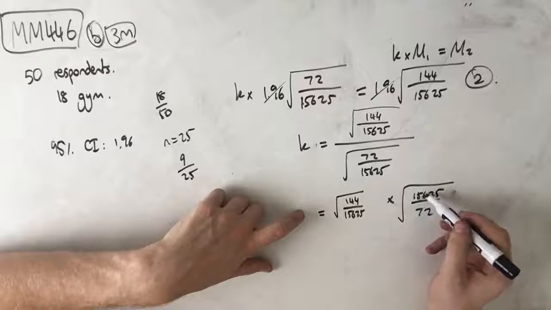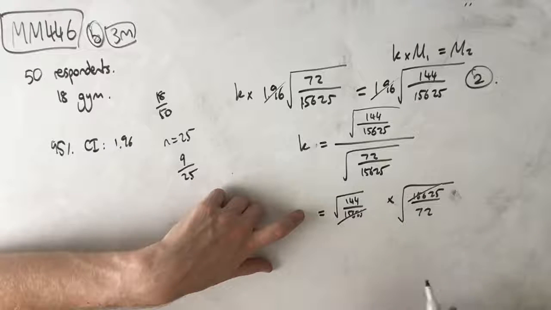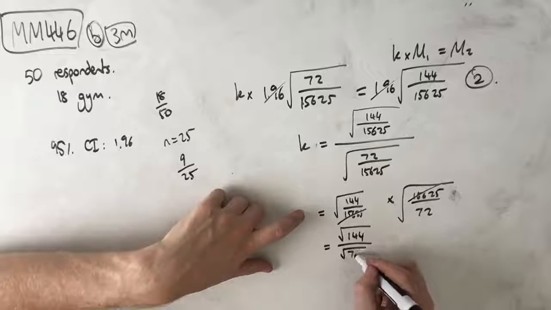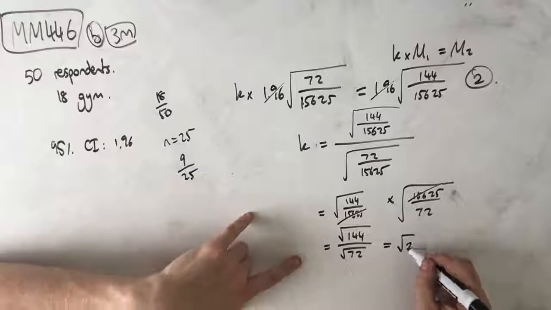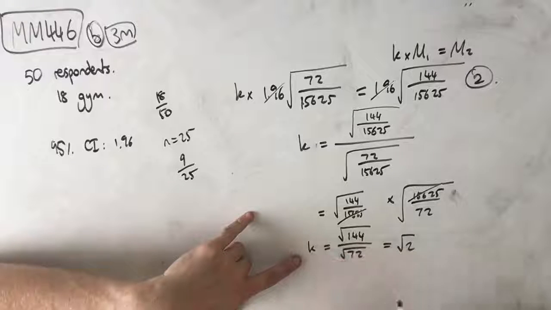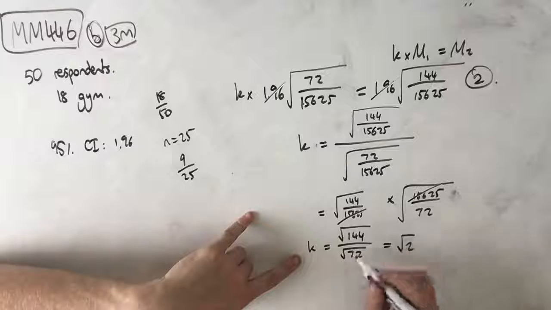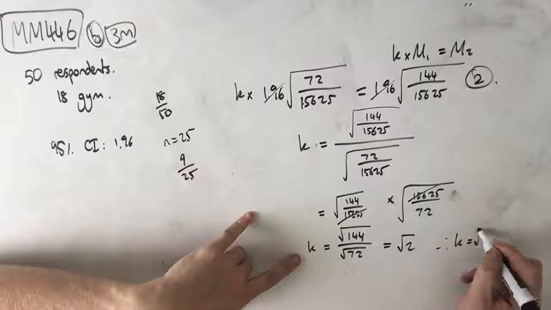Now, this 15,625 and this 15,625 cancel. What we end up with is square root of 144 over the square root of 72, which is equal to root 2, because we can just divide these by themselves. And that's it. So that, therefore, K equals root 2.